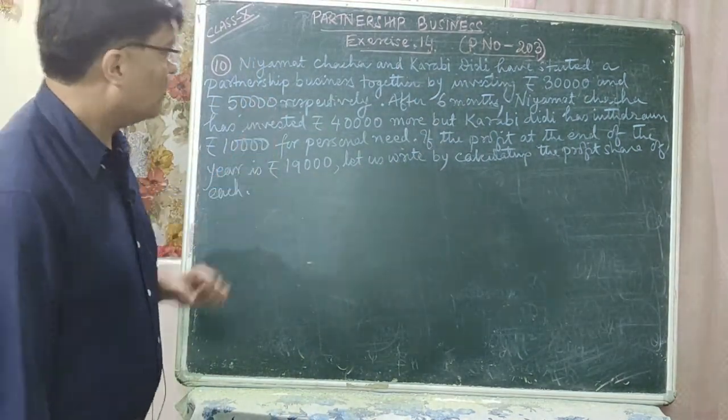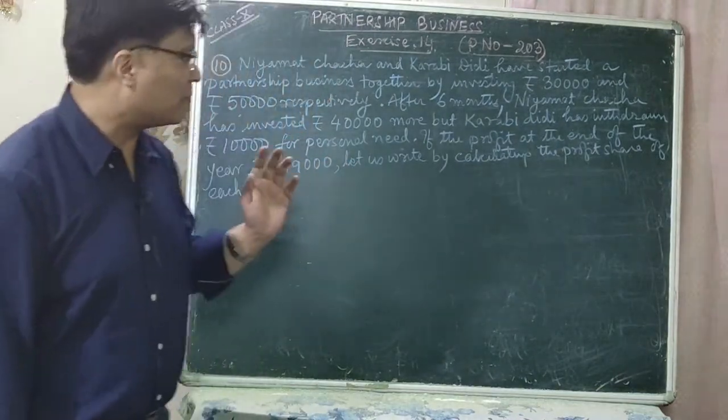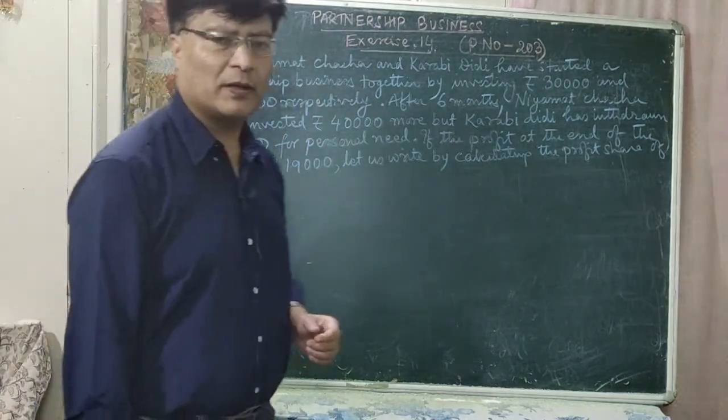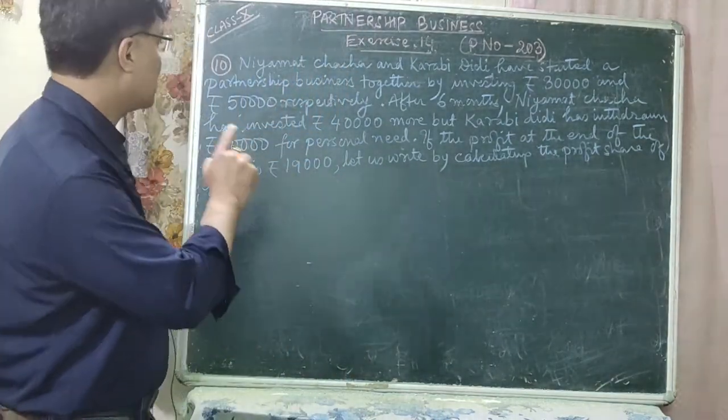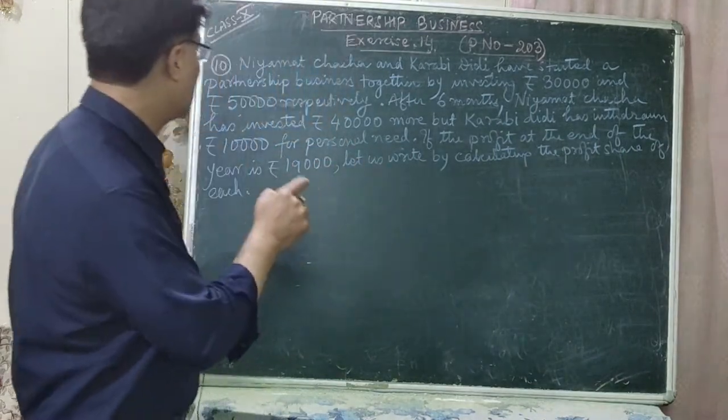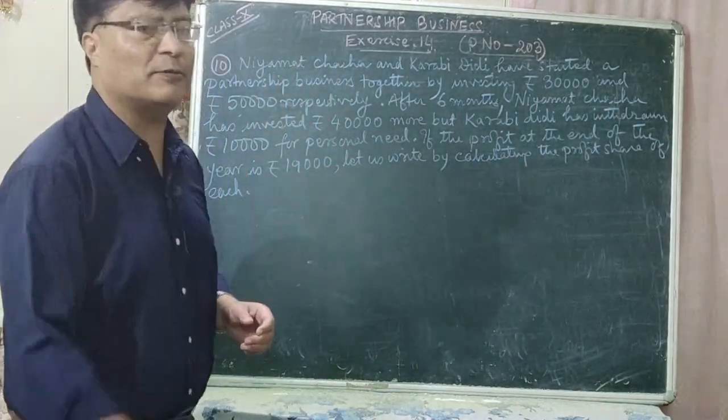Clear? So the question says that after 6 months, Niyamat Chacha has invested rupees 40,000 more. After 6 months, Niyamat Chacha has invested rupees 40,000 more, but Karavi Didi has withdrawn rupees 10,000 for some personal need.